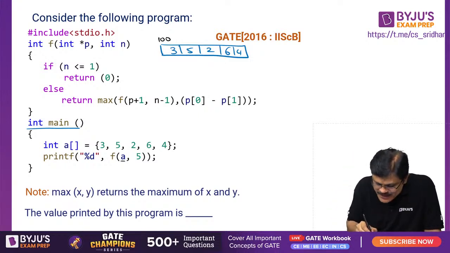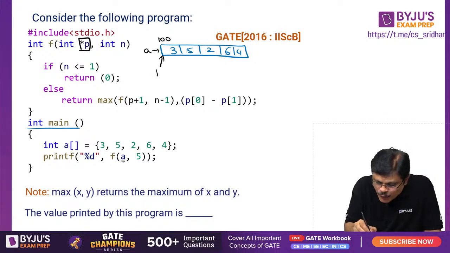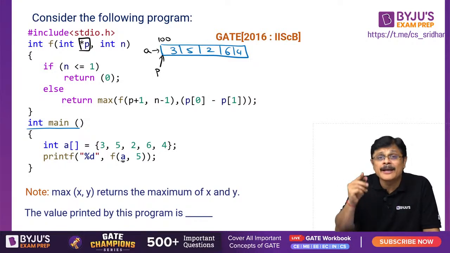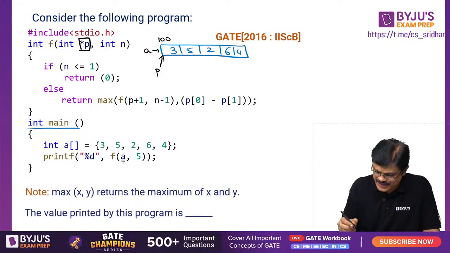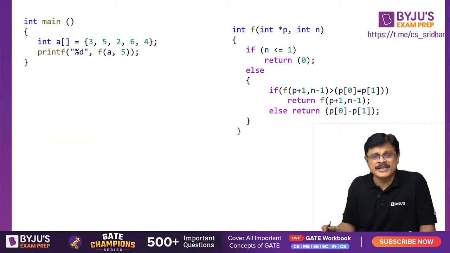Whatever address you send, you simply send A only. But what is happening here? P is a pointer which can hold the address. That is, originally this is A, now P can hold this particular address. Now this function will take care of the rest of the activity by recursion. So let us see how this particular recursion happens. I think I have this particular space there, I'll do it.